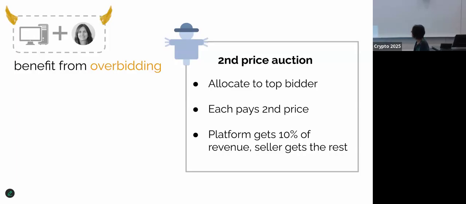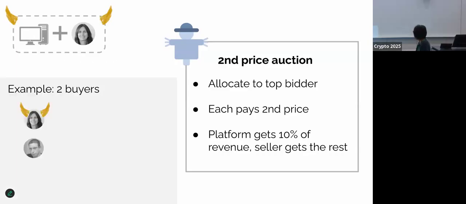If we use MPC to emulate this ideal auction, it's actually not a good auction because if the platform colludes with some buyer, let's say Shafi, then the coalition can benefit by overbidding. Here's a simple example. Suppose there are two buyers. Shafi's true value is 5 and Dan's true value is 8. Dan is the honest user. Normally, Dan should get the item and pay the second price, which is 5.